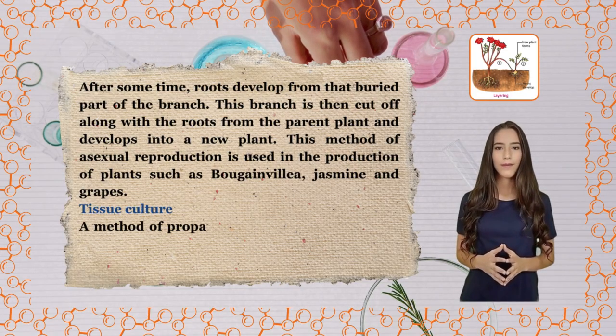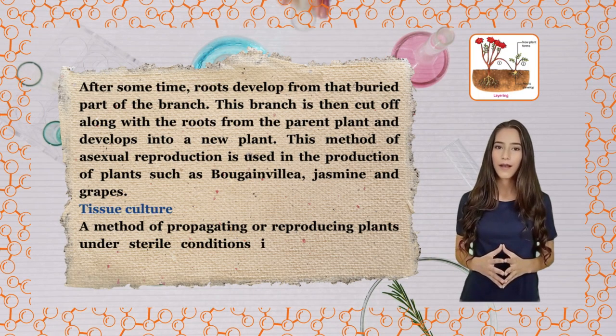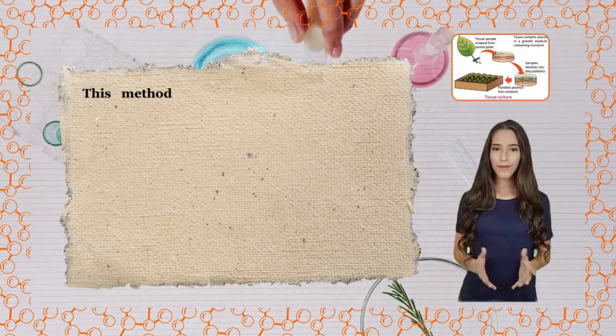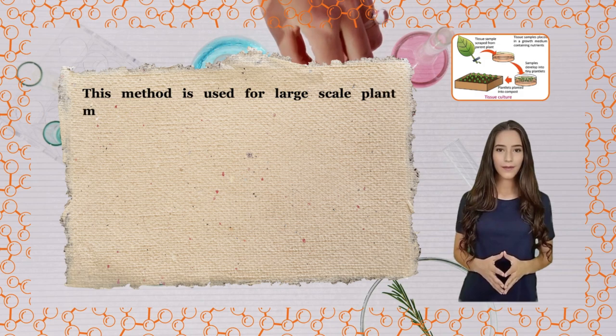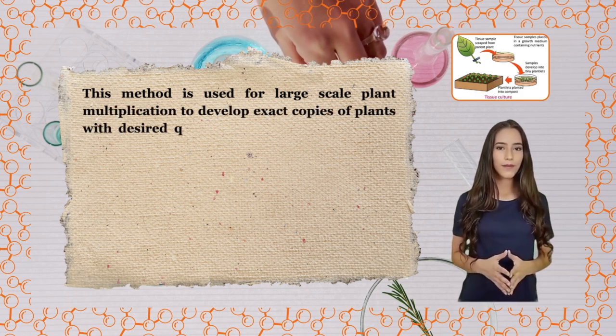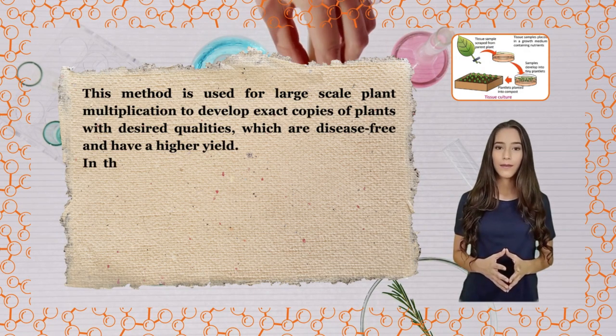Tissue culture. A method of propagating or reproducing plants under sterile conditions is known as tissue culture. This method is used for large-scale plant multiplication to develop exact copies of plants with desired qualities, which are disease-free and have a higher yield.